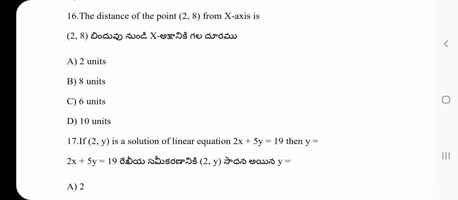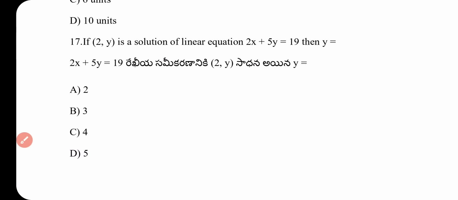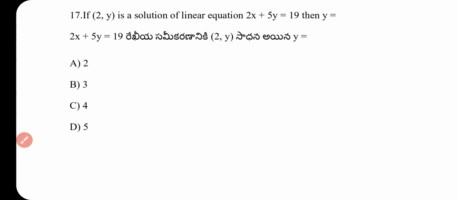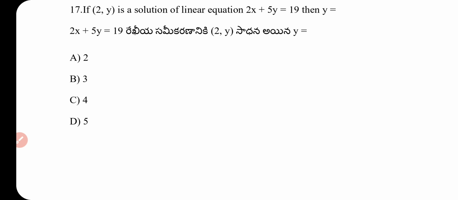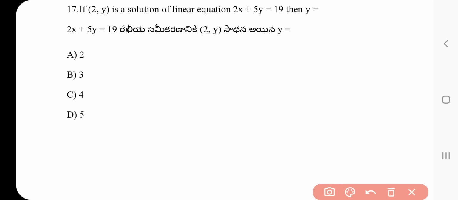Next, question number 17. If 2 comma y is the solution of the linear equation 2x plus 5y equal to 19, then y equal to how much? Substitute the value and solve. After substitution, the answer is option B. 3 is the correct answer of the 17th question.